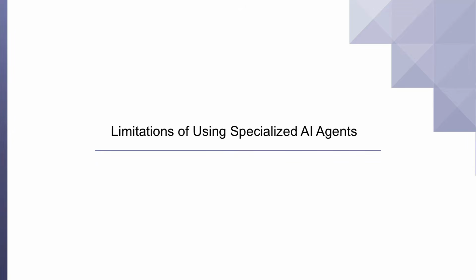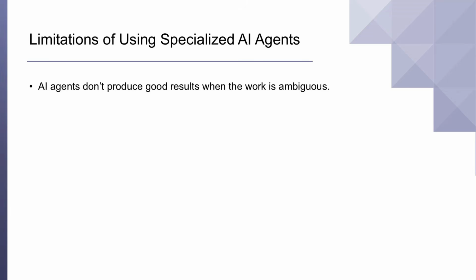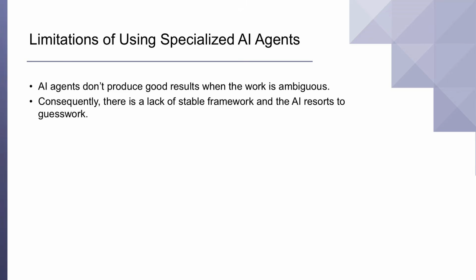However, we must remember that a specialized AI agent cannot fix chaos. AI agents don't produce good results when the work itself is ambiguous. In our example, we looked at a repetitive and defined workflow for expense analysis. But if the process itself is vague, the AI agent lacks a stable framework and resorts to guessing your intent.